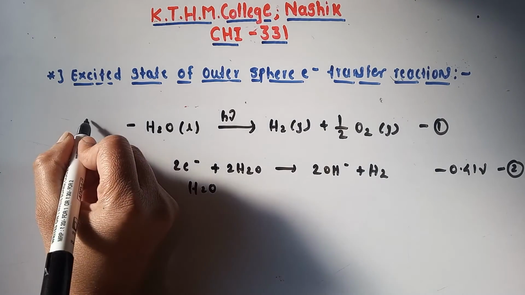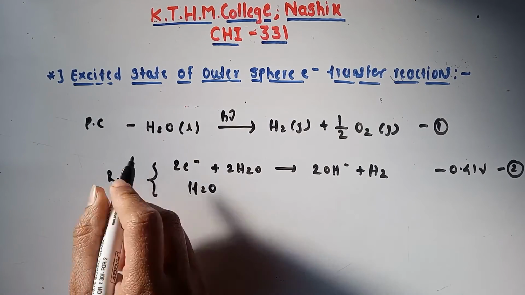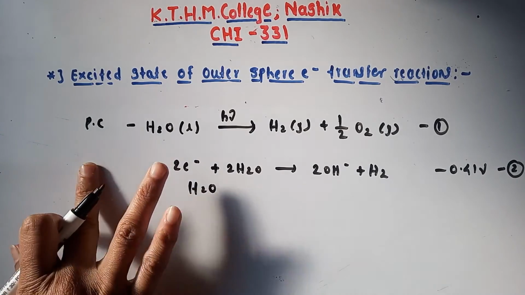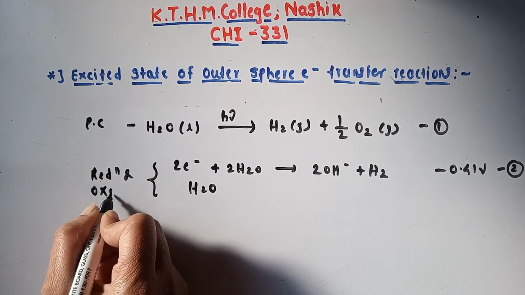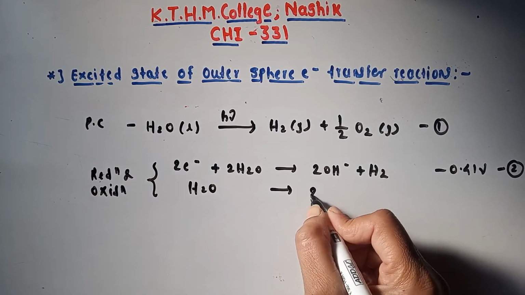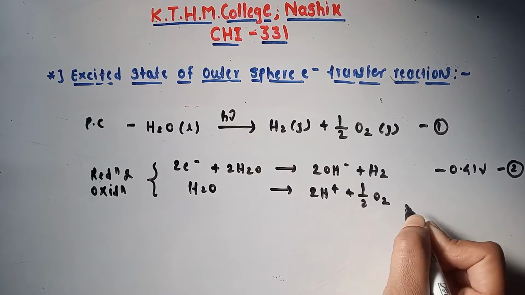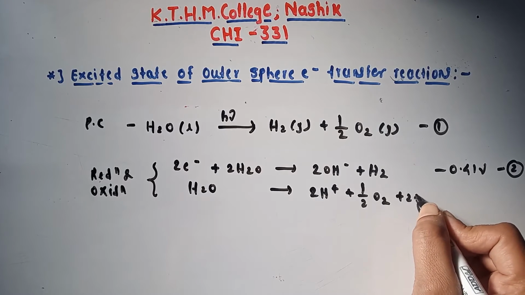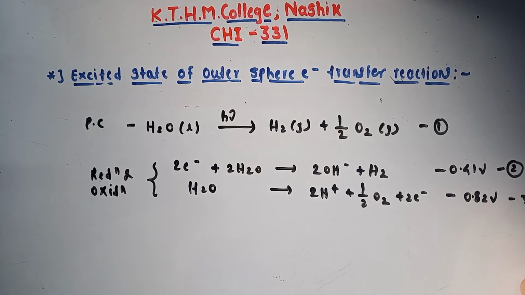Oxidation: H2O gives twice H plus, half O2 plus 2 electron, with 0.82 volt. We can say it as reaction number 3.